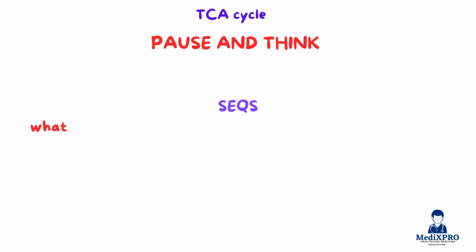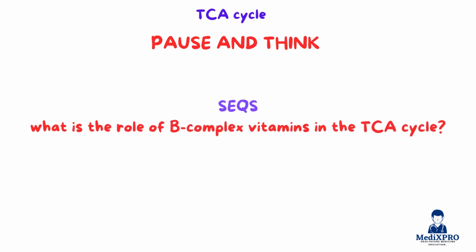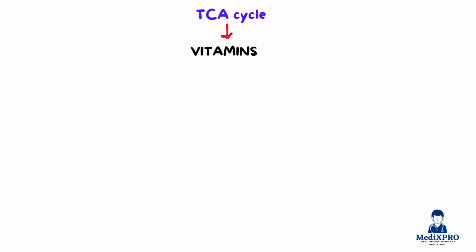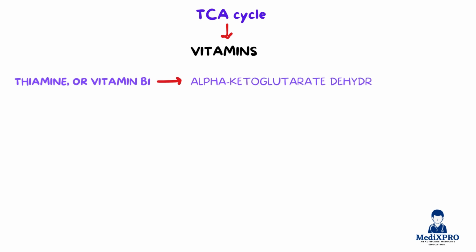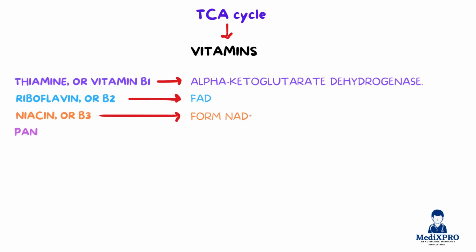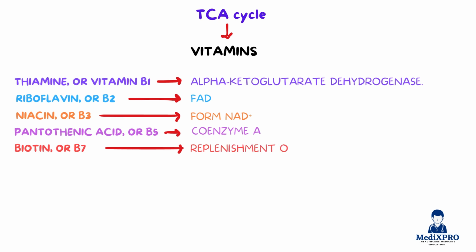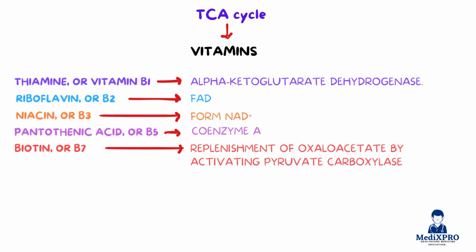Another frequent SEQ asks, what is the role of B-complex vitamins in the TCA cycle? These vitamins function as vital coenzymes. Thiamine, or vitamin B1, is essential for alpha-ketoglutarate dehydrogenase. Riboflavin, or B2, forms part of FAD. Niacin, or B3, is used to form NAD+. Pantothenic acid, or B5, is a component of coenzyme A. Biotin, or B7, indirectly supports the replenishment of oxaloacetate by activating pyruvate carboxylase. Without these vitamins, the cycle slows down or halts entirely, leading to serious energy deficits and possible metabolic disorders.